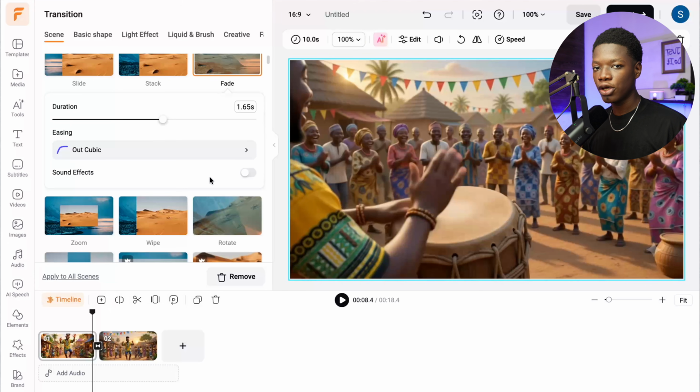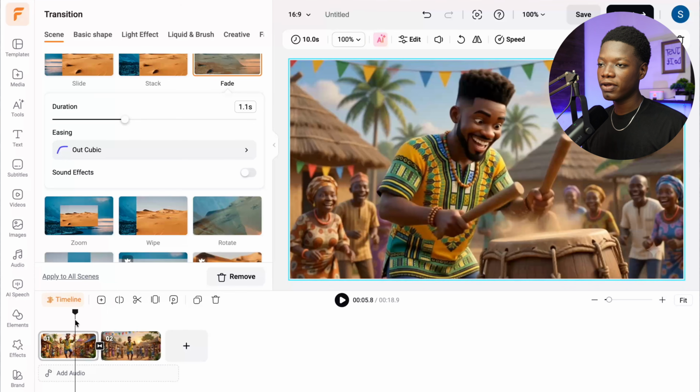And what you can actually do is to also add sound effect to it. So it's going to be sort of the whoosh, clicks and those kind of stuff. It's going to add it for you for free, but I really don't like those ones. I don't like how they sound for these kind of videos. Let's take a look at it. Let me decrease the transition to around 1.1 second. Now let's take a look at the video.